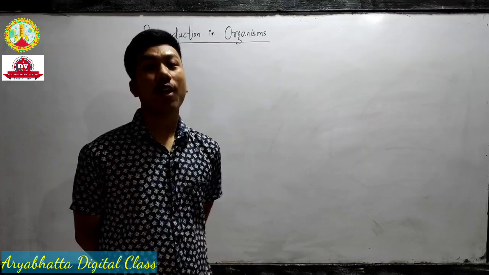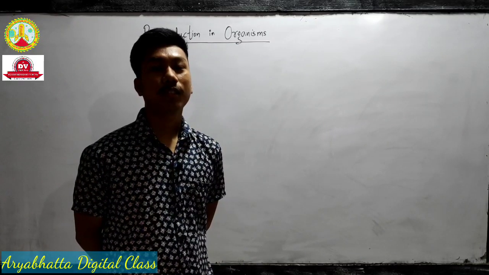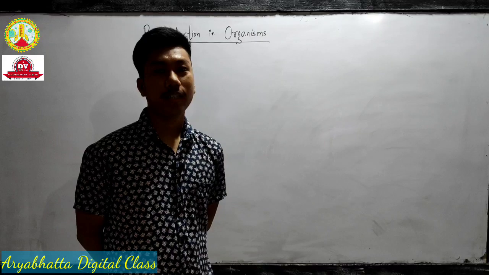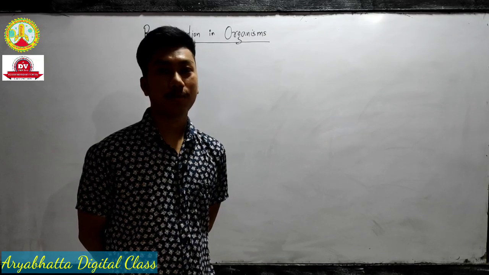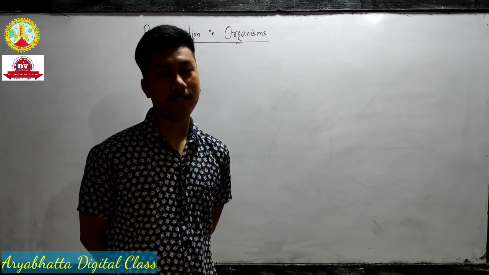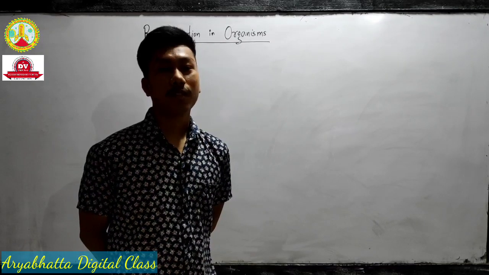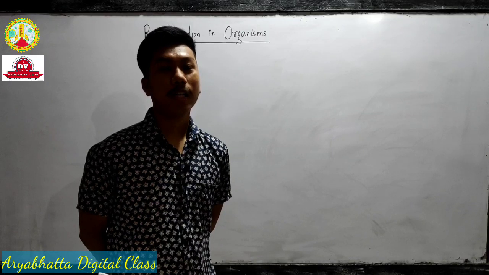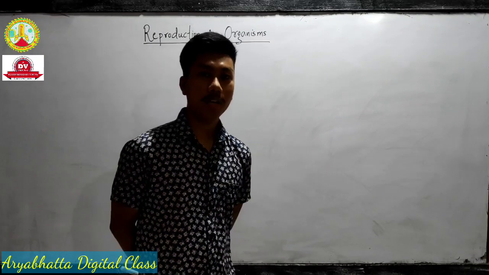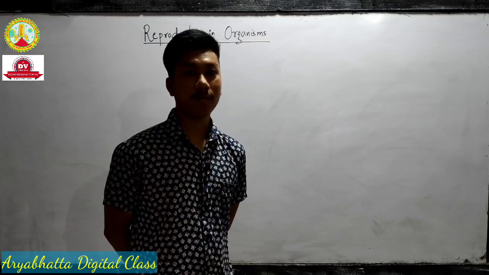So last class we talked about lifespan, then we saw the types of reproduction, that is asexual and sexual reproduction, right? So in this video lecture we'll be talking about the types of asexual reproduction in detail. All right.